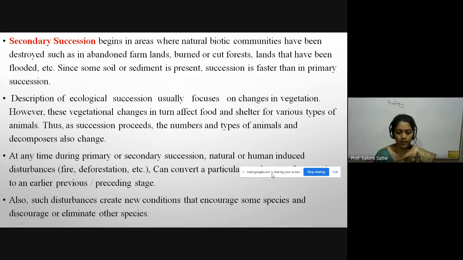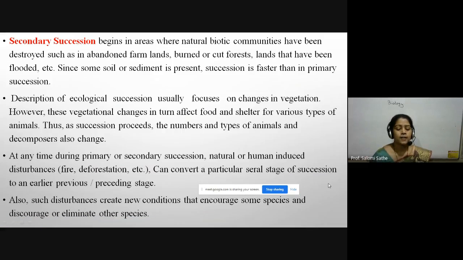Now, what about secondary succession? Secondary succession begins in areas where natural biotic communities have been destroyed, such as abandoned farmland, burned or cut forests, and land that has been flooded, since some soil or sediment is present. Secondary succession is faster than primary succession.